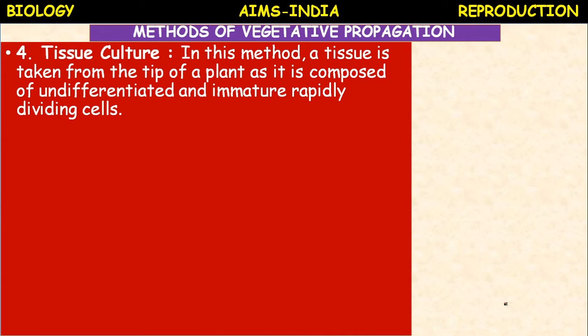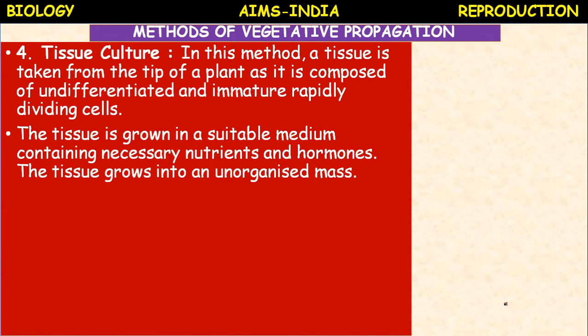The tip of the root, or below the tip of the root and below the tip of the stem, or beneath the buds, there are certain cells which are actively dividing. So undifferentiated and immature cells which can divide rapidly are called totipotent cells. So you have to select such a tissue from the desired part of the plant, and the part of the tissue which is chosen is called an explant.